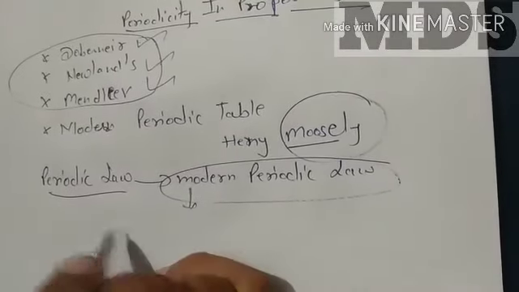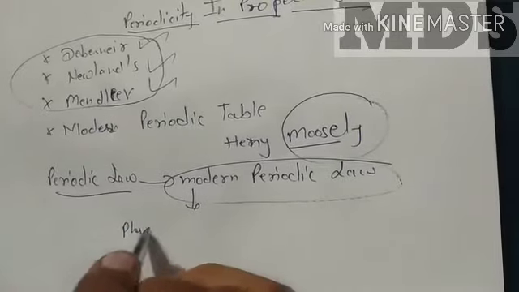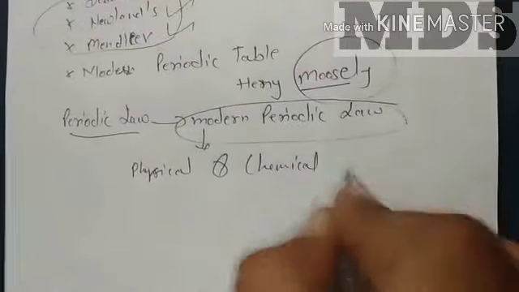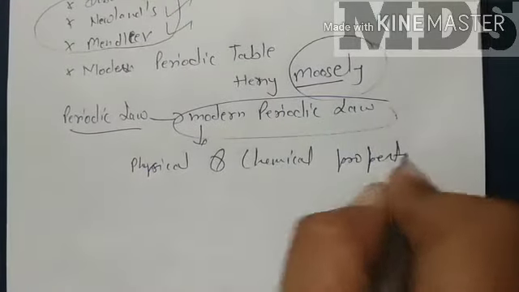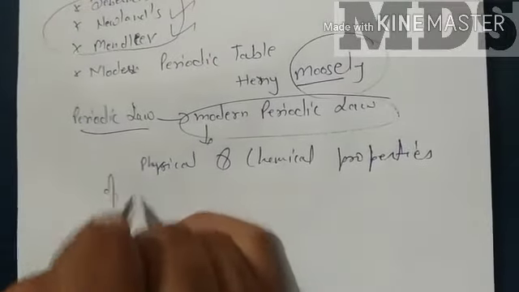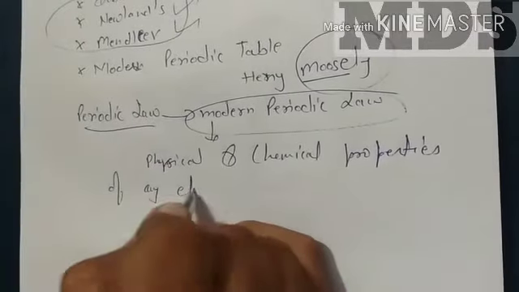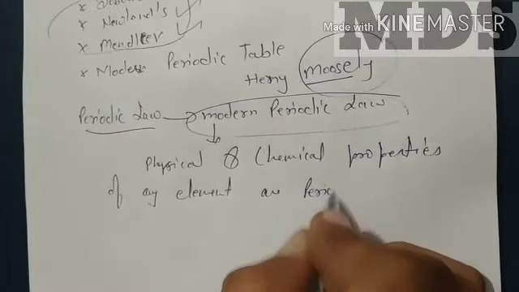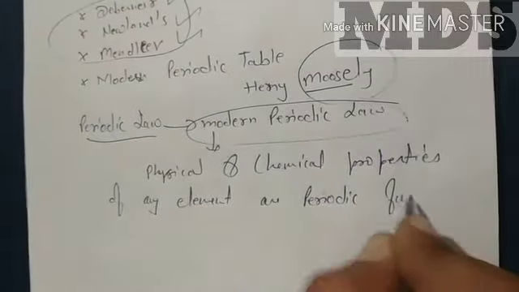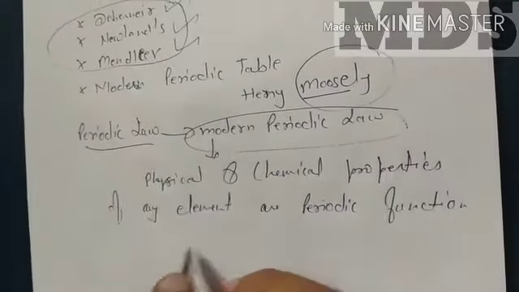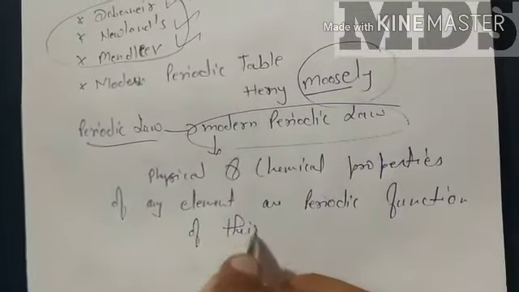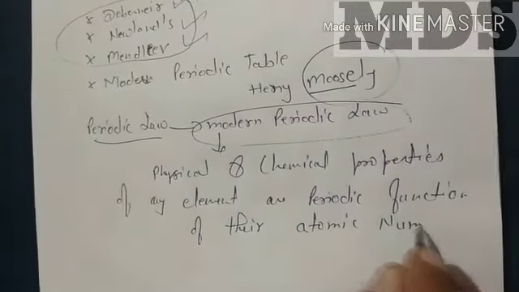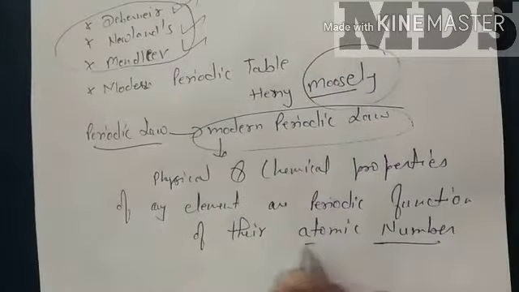According to the modern periodic law, physical and chemical properties of any element are a periodic function of their atomic number. But in Mendeleev's periodic law, it is atomic mass.